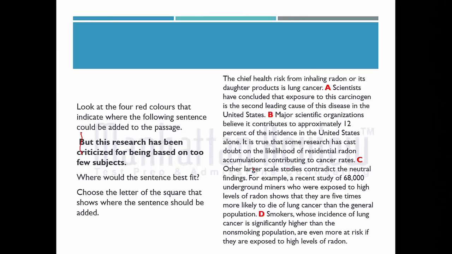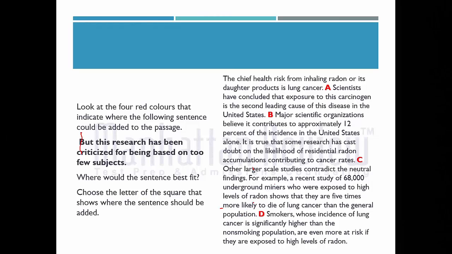Other large-scale studies contradicting the neutral findings. For example, a recent study of 68,000 underground miners who were exposed to high levels of radon shows that they are 5 times more likely to die of lung cancer than the general population.